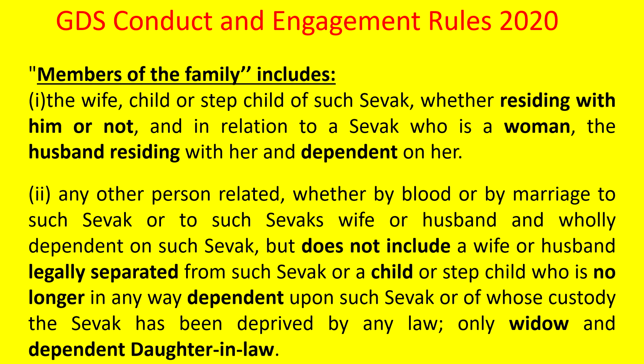And members of the family include any other person related, whether by blood or by marriage, to such sevak or to the sevak's wife or husband, and wholly dependent on the sevak. So those who are dependent on the sevak are included in the family, but it will not include the legally separated spouse of the sevak, or the stepchild or child who is no longer in any way dependent on such sevak. They are not included in the family.